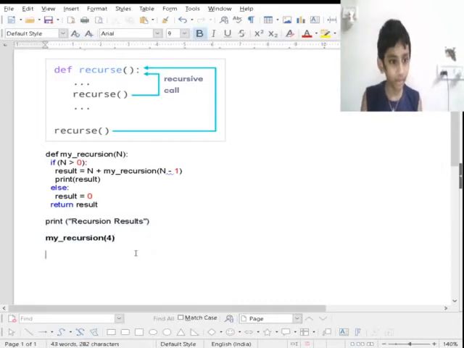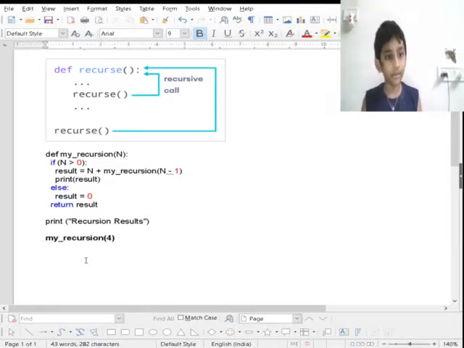So when it's false, it executes nothing. Here, my recursion 4, but you don't know the value of n. So the value of n is 4 as it's right here. Then n is equal to 4. First it will go here: is 4 greater than 0? It's true. So the result equals n plus my recursion of n minus 1. So 4 minus 1,